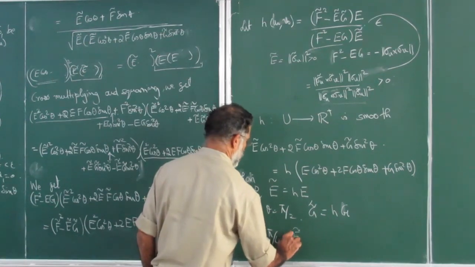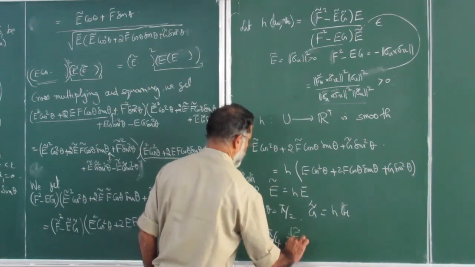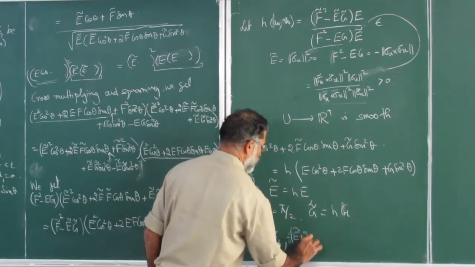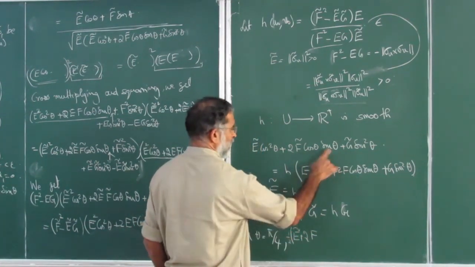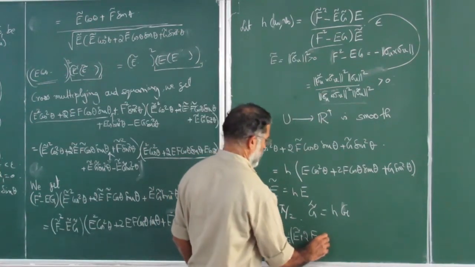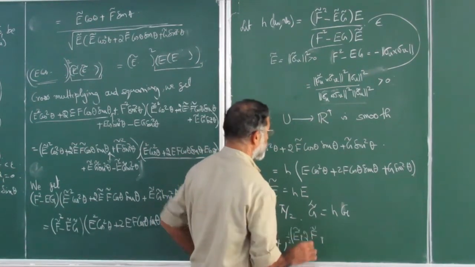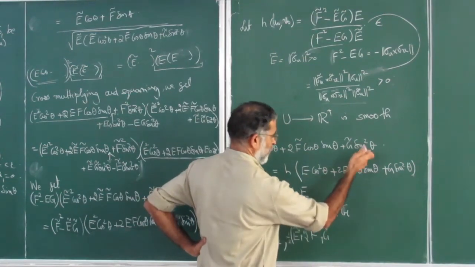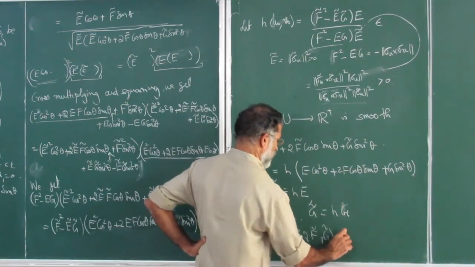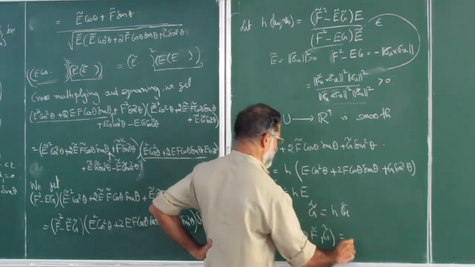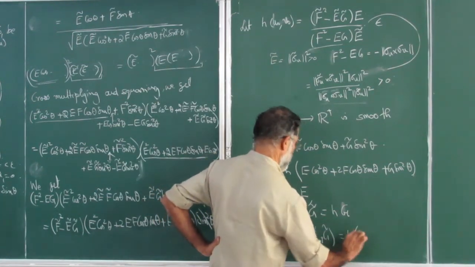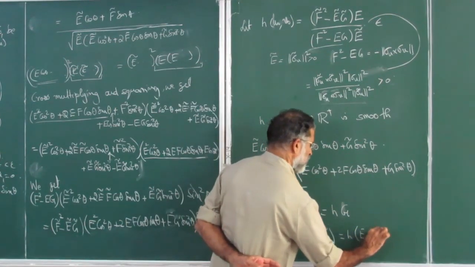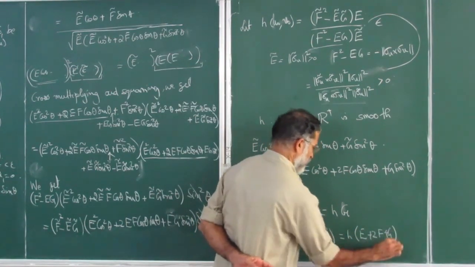I'll take that half out, because there is a square. This is plus 2f tilde, again half, that I have taken out. Plus this is g tilde, that is also 1 by root 2 square, so half. That is equal to, right hand side exactly the same way, h times E plus 2f plus g.